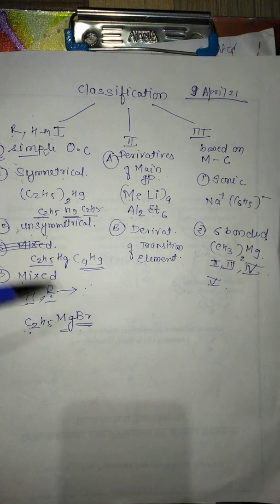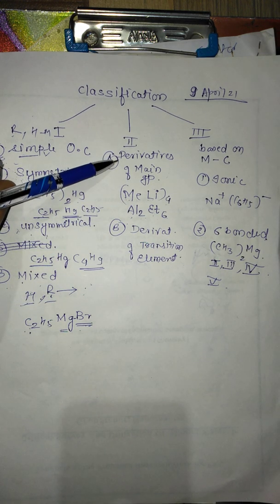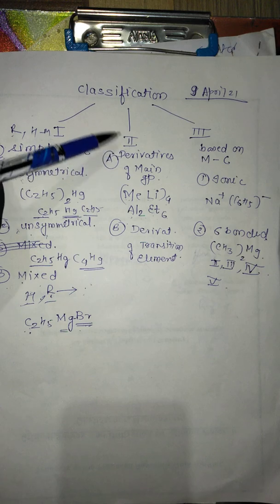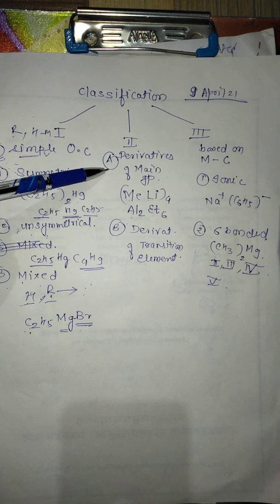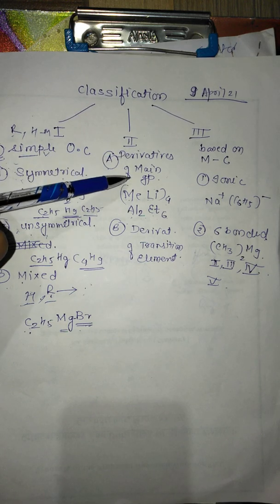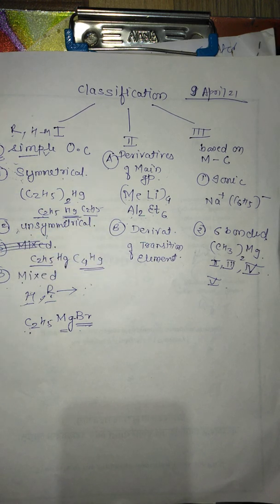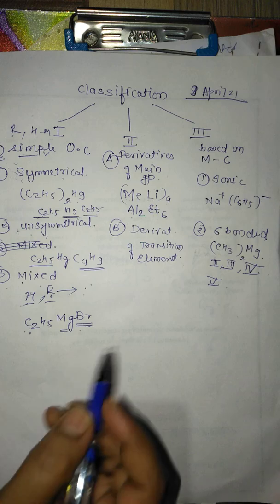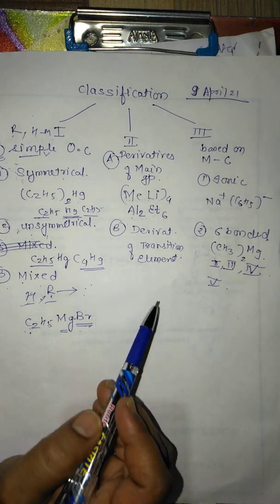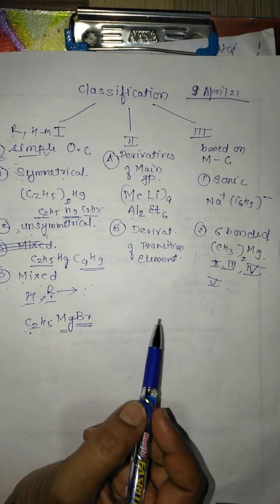Okay, so in this way you can consider it as a second category. Now this is coming under the first type, derivative of main group. Now what are the derivatives of transition elements? This is coming under the second. From the name itself you can understand these are the organometallic compounds which contain transition elements attached by bond, that is sigma or pi bonding.